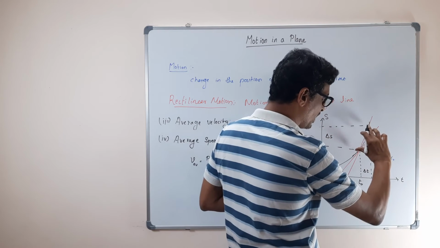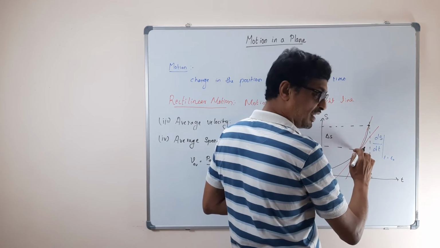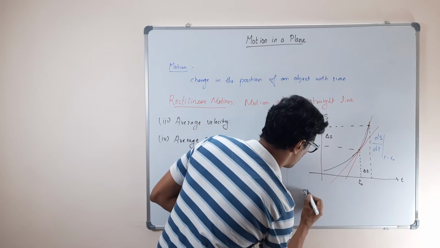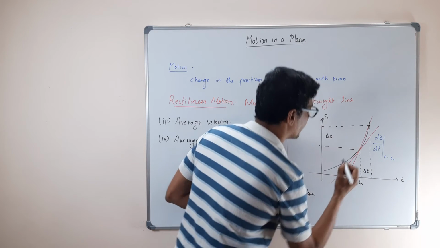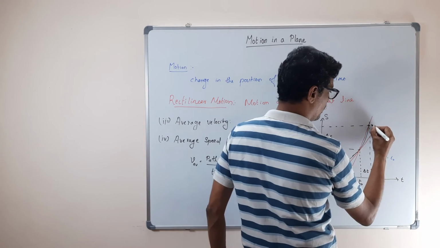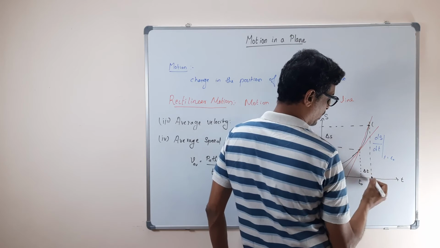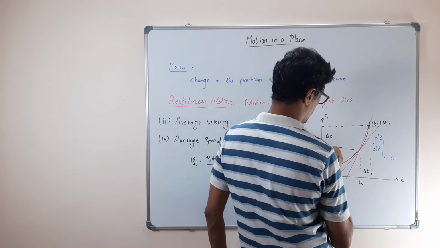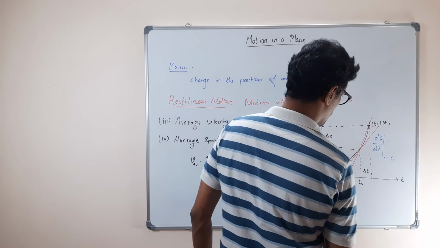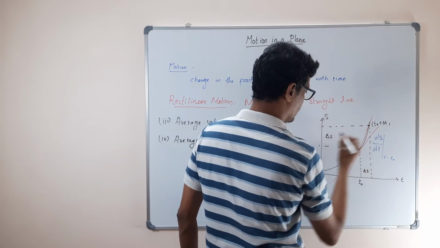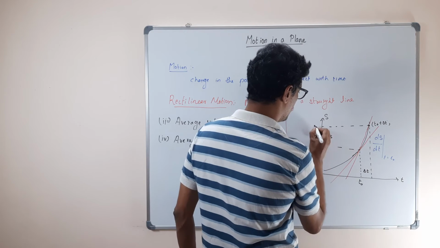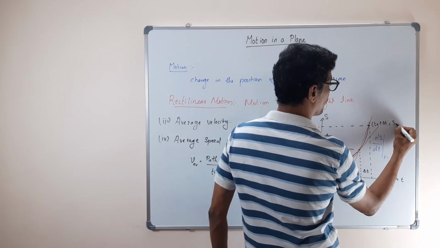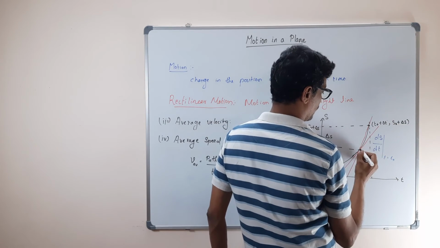The slope is what? y2 minus y1 divided by x2 minus x1, right? So what is this point? This point is t0 plus delta t, and the other is t0, comma s0. The upper point will be s0 plus delta s.